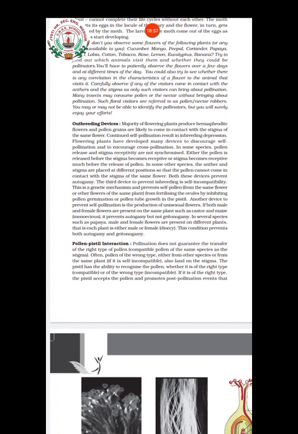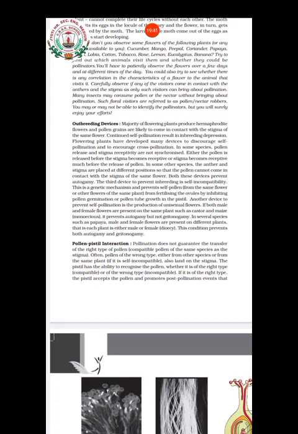Just like human beings, we are dioecious, isn't it? Males and females are different. In the same way, male and female plants will be there. Have you heard that for some plants, only if two plants are there will they give fruits? People talk like that, and this is because of this. The plants are either male or female, because one kind of plant produces only male flowers and the other produces only female flowers. So this condition prevents both autogamy and geitonogamy. These examples you will have to learn clearly.